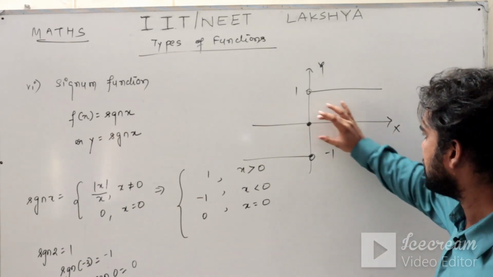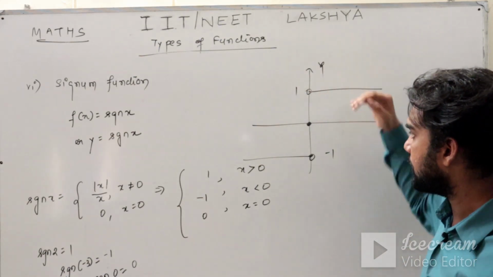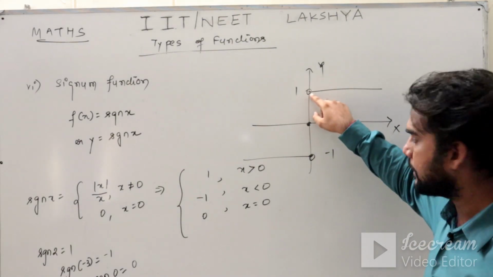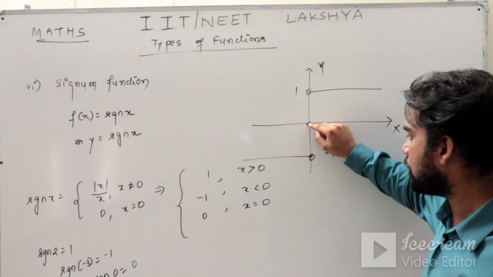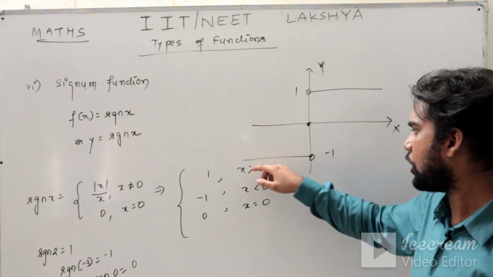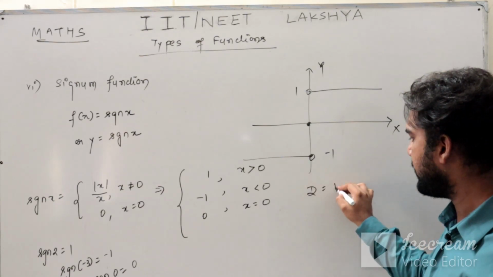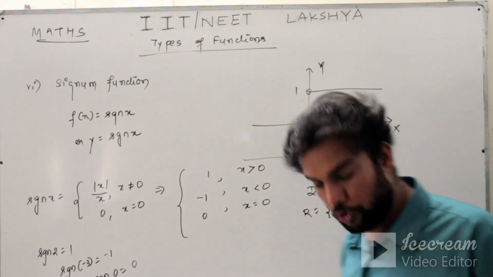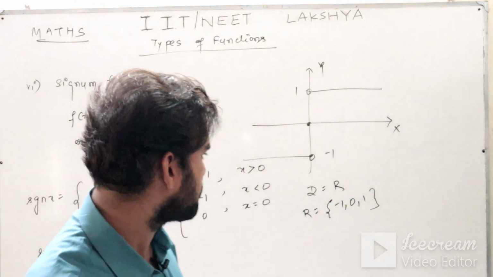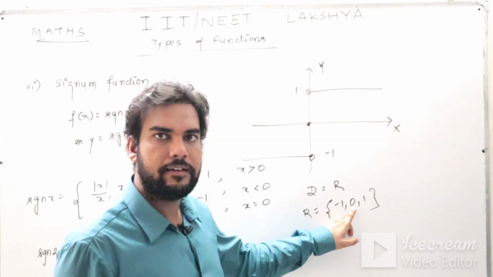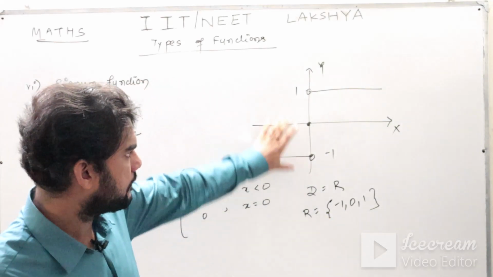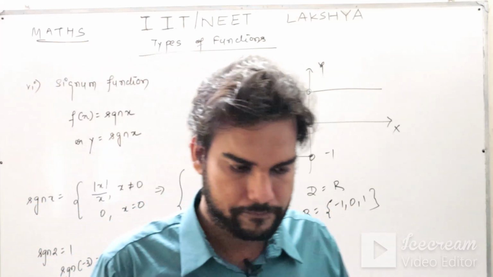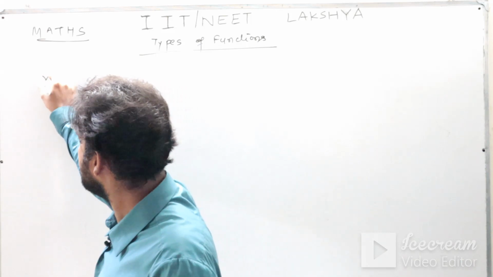For all the x greater than 0, the output is always 1, because it's a constant actually. At 0 it is 0. So I have to put a hole here to ensure that at x equals 0 the output is 0, and for x less than 0 the output is -1. So if you see carefully, your domain is R and your range is how much? -1, 0 and 1. Domain is R, range is -1, 0 and 1. I hope it is clear to you. Note it down. Let's continue to the next function, which is function number 7,